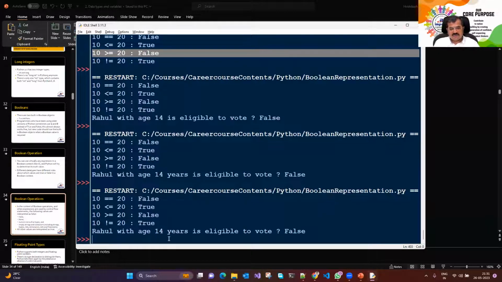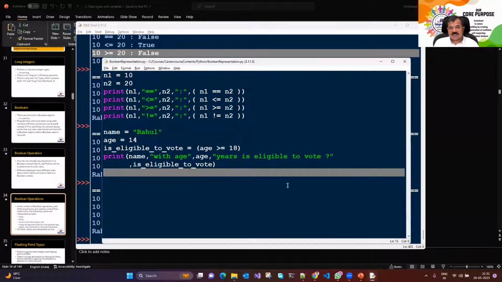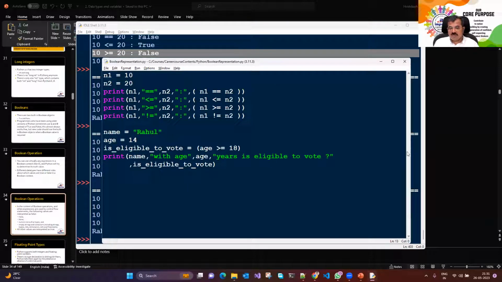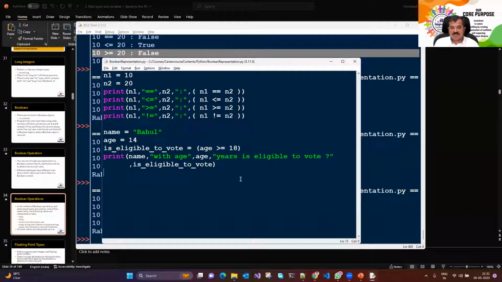It works. Rahul with age 14 years is able to vote. Get that false. So not necessarily that you have to force to display everything on the same line. If it goes on next line, just press enter. You can just continue print statement on one line. Print starts over here and ends over here. That's a function. You could just split into multiple lines.